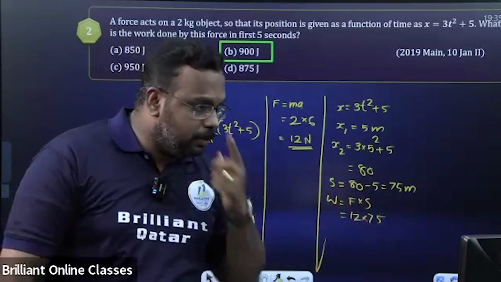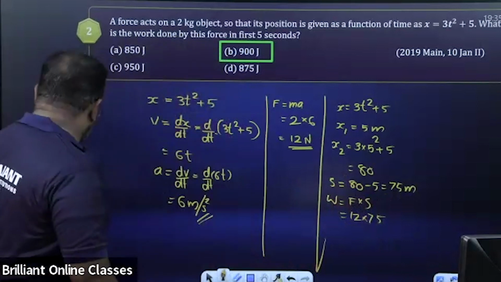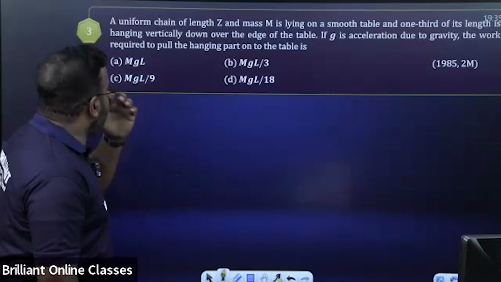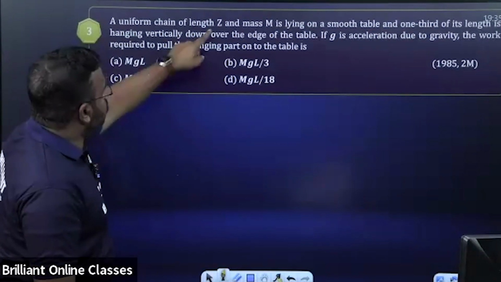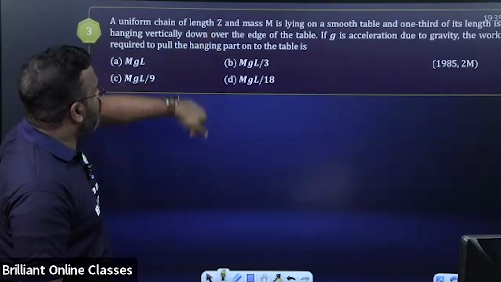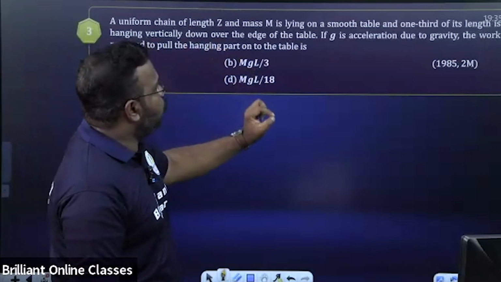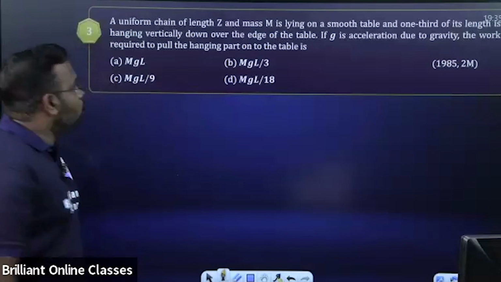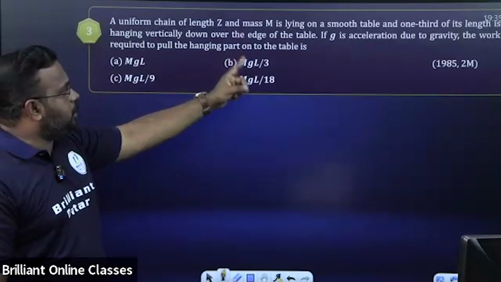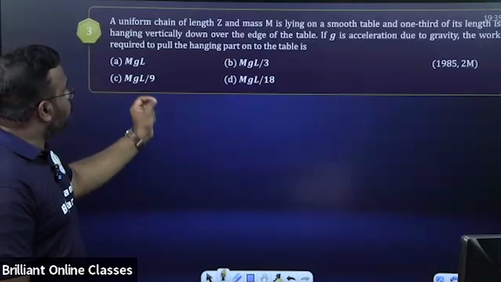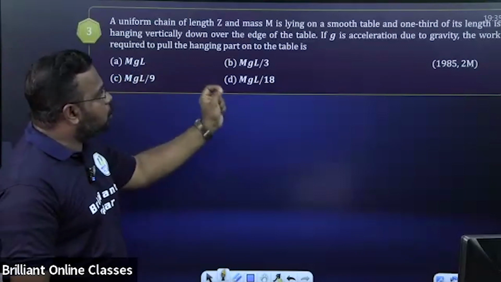Yes or no? Please comment. Thank you. Question number 3. Look at this. A uniform chain of length, it is not Z, it is L only. Length L and mass M is lying on a smooth table, and 1/3 of its length is hanging vertically down over the edge of the table. If g is acceleration due to gravity, the work required to pull the hanging part onto the table is.